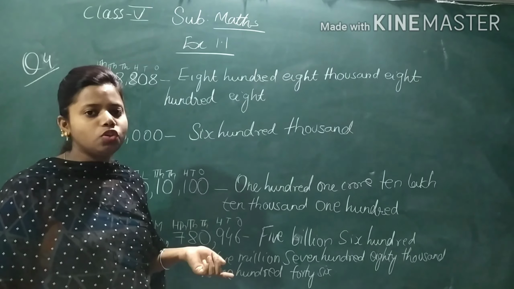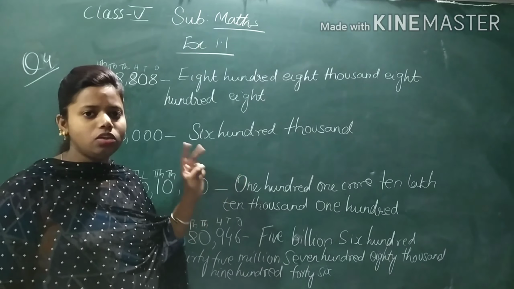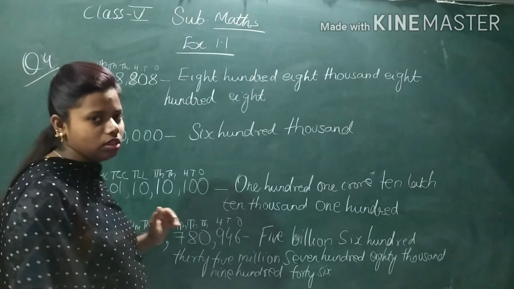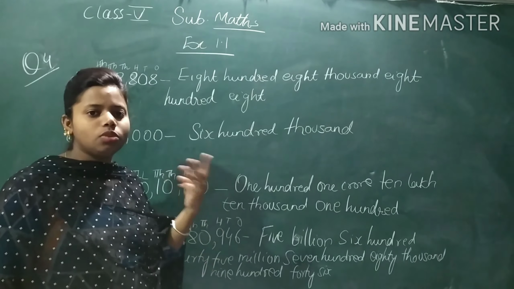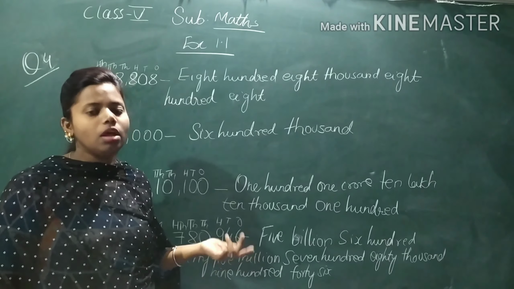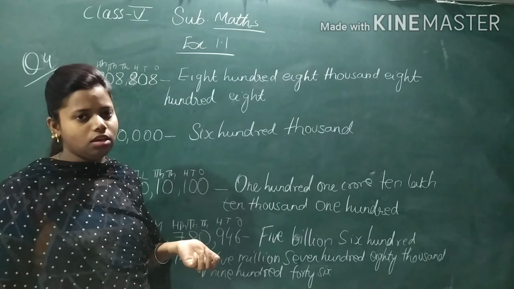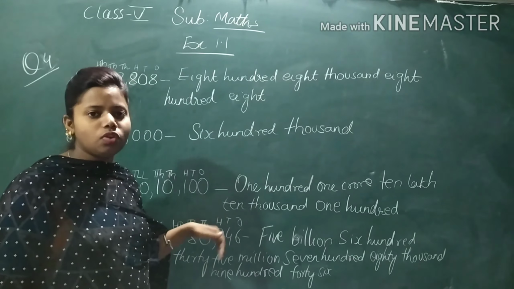For Indian system, the comma should be after 3, 2, 2, and in the crores place, if it is 3, then you will first write 100. Then whatever crores are given, you can write. And in international system, the comma will be after 3, 3, 3. Okay, so it will become very easy for you to see the comma and write in whatever system. If it belongs to Indian system, write in Indian system. If it belongs to international system, write in international system. Okay. Now let's move to our next question.